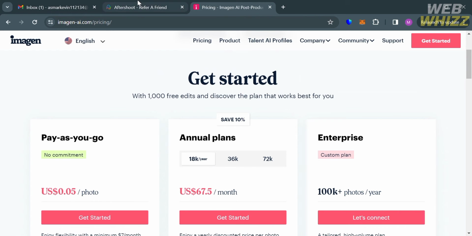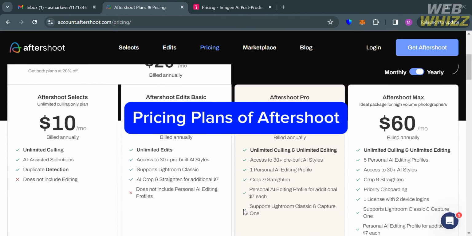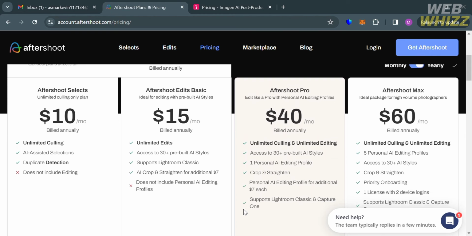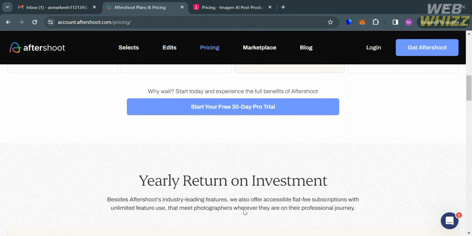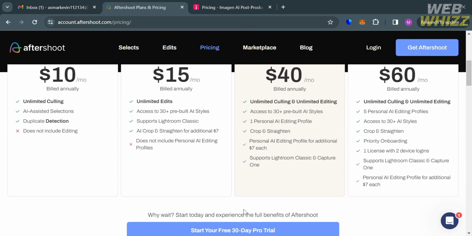Now moving on to the pricing plan offered by Aftershoot, you will see here that you can try Aftershoot for free for 14 days with editing access for up to 500 photos. But alternatively, there are yearly plans that provide unlimited access to the software and its features.